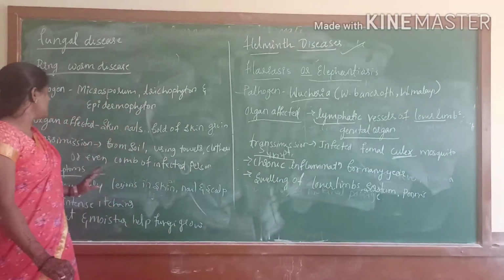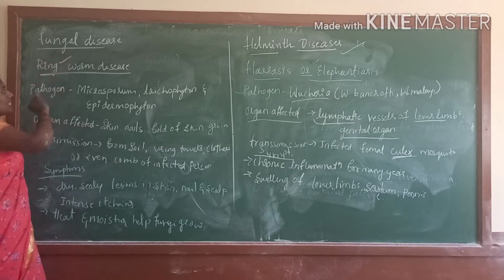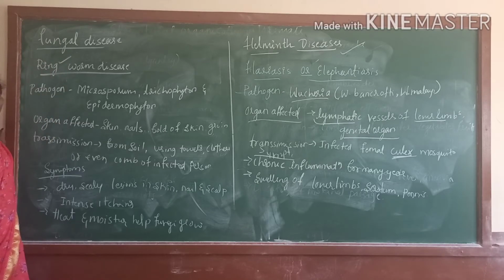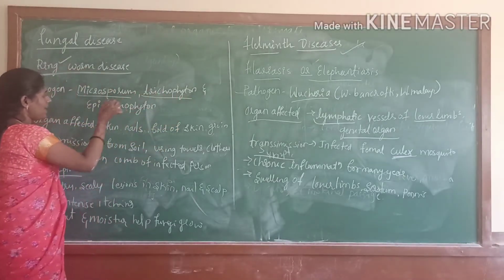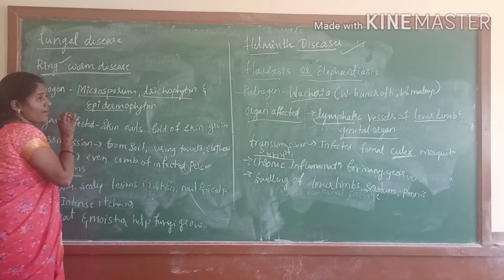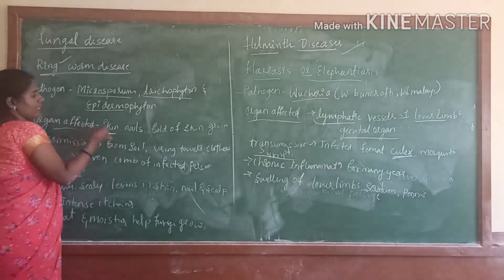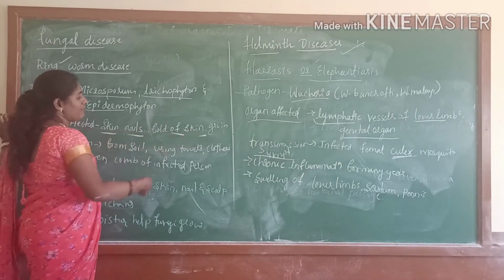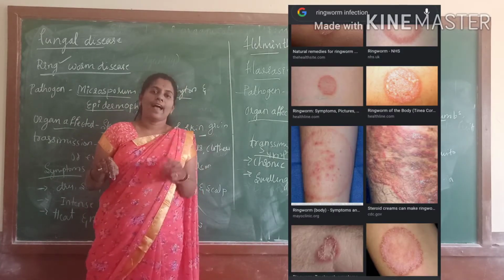And last but not least, there is a fungal disease, called ringworm. This is quite a common disease caused by a fungus. The pathogens are Microsporum, Trichophyton and Epidermophyton, which affect the upper skin, nails and scalp. The organs affected are skin, scalp, and folds of the skin, in the sense of between two fingers of the legs and hands.